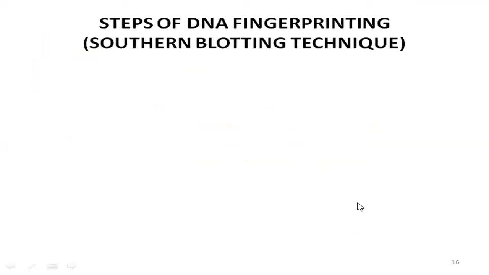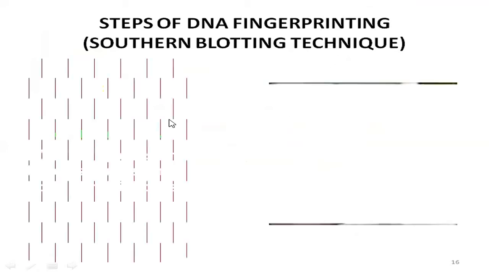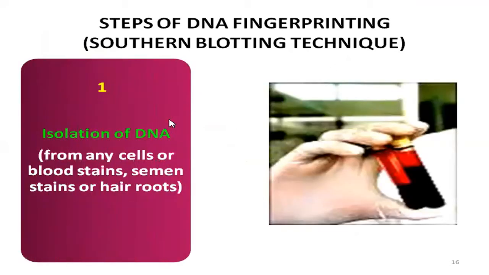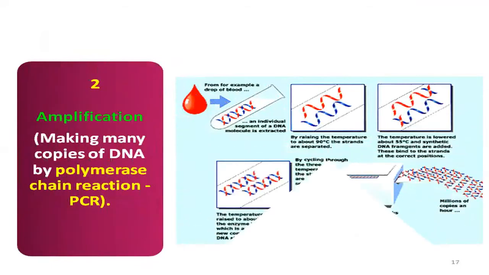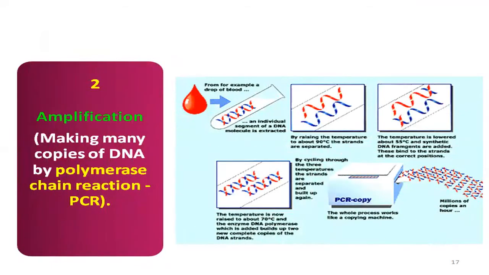Now come to the important point. What are the steps of DNA fingerprinting, that is the Southern blotting technique. First, we need to isolate the DNA. From where do we isolate this DNA? From any cells, it might be blood stains, semen stains, or hair roots. From all these parts we will take the sample, and as we will have a very small quantity of this DNA, what can we do? We will make multiple copies of it.